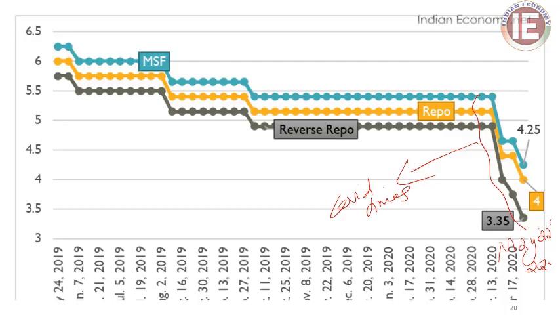Okay, the RBI has reduced the repo rate to encourage investment, consumption, etc. The RBI has reduced the reverse repo rate more than proportionately. Now it is 3.35%, not 3.75%. We have the updated data here, and the difference between the reverse repo rate and the repo rate is higher than the difference between the repo rate and the marginal standing facility rate.